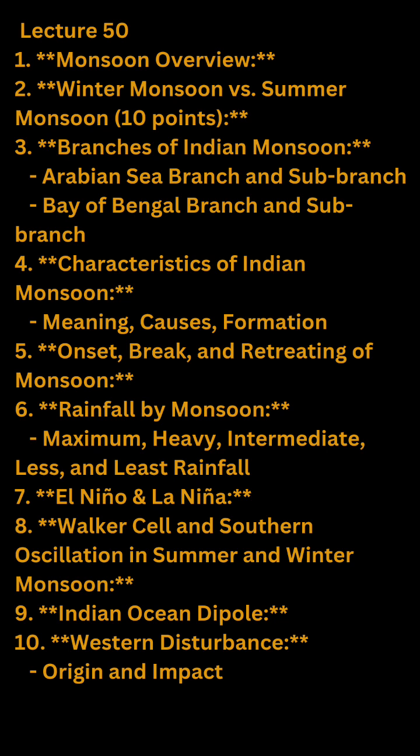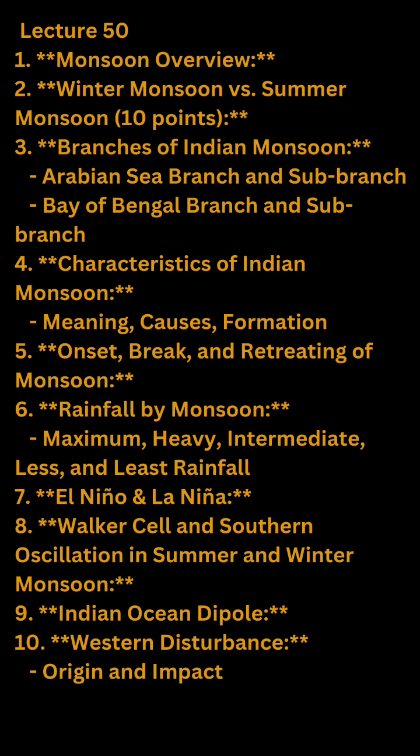2. Winter monsoon versus summer monsoon. Winter monsoon, also known as the northeast monsoon, prevails from October to March, originates from the north or northeast direction, bringing cold and dry air. It brings rainfall to southern India, mainly along the eastern coast, less intense compared to the summer monsoon but still contributes to the region's overall precipitation.